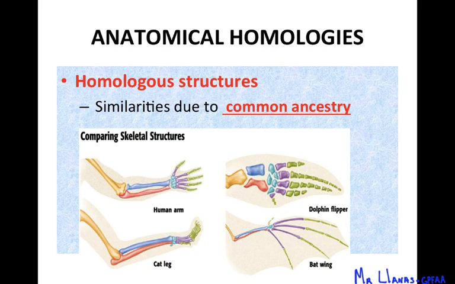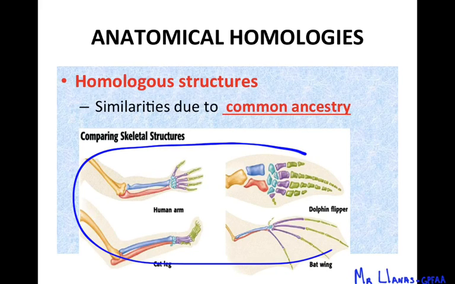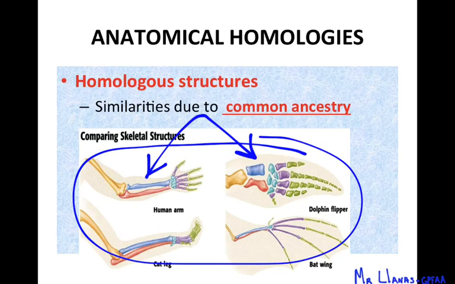Anatomical, there's two examples. The first one is going to be homologous structures, which are similarities due to common ancestry. You can see this because they have the same basic structures. So if you look at these four examples here, all four of them have the same basic structure, right?